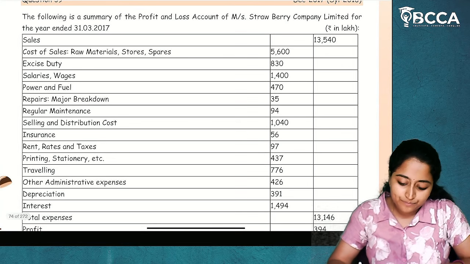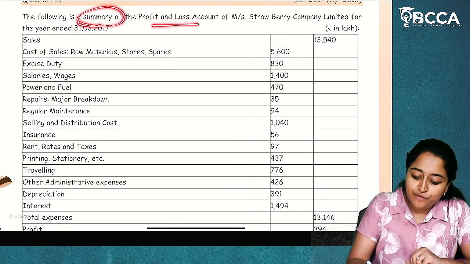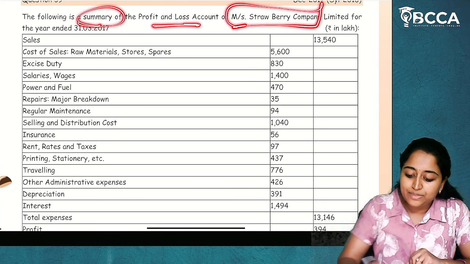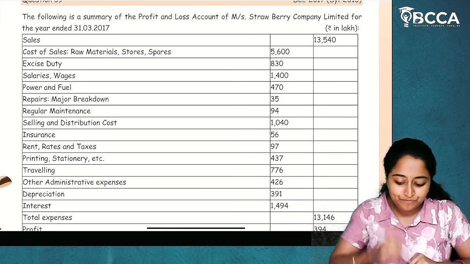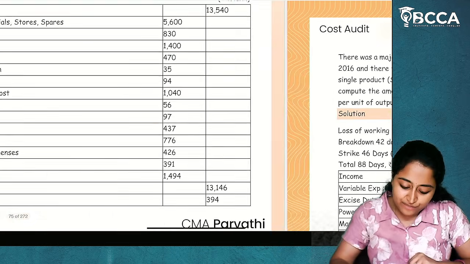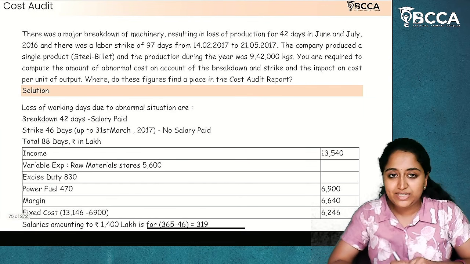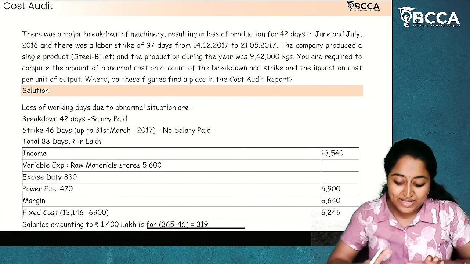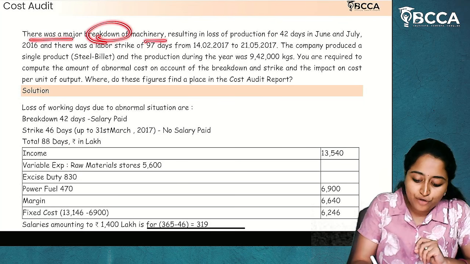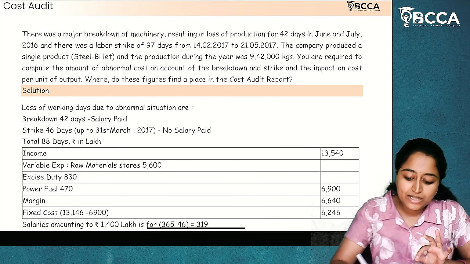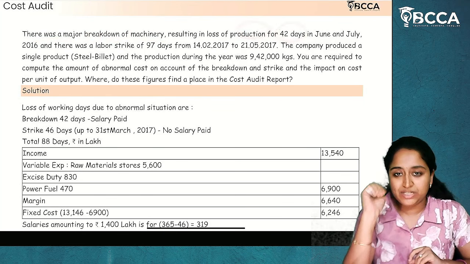Okay, now the following is a summary of profit and loss account of Miss Strawberry Company Limited for the year ended 31st March 2017. Now, what is the information given in the question? There was a major breakdown of machinery resulting in loss of production for 42 days.